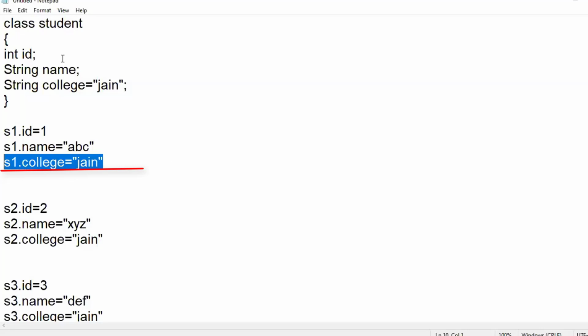Say for example, if int is occupying 4 bytes and a string is also occupying 4 bytes, what will be the complete space occupied by the object which you are going to create with respect to the class? What will be the total memory occupied by one object of this class?